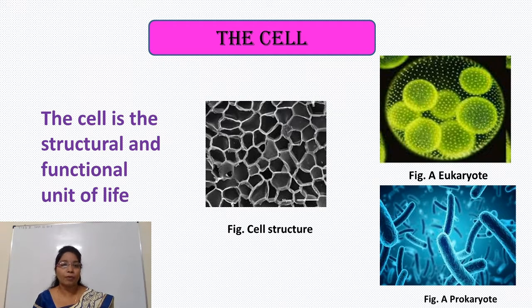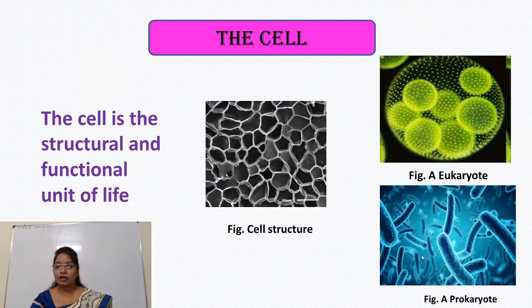Another photograph is of a prokaryotic cell. Prokaryotic means, pro means primitive and karyon means nucleus. So the organisms which contain a primitive nucleus are called prokaryotic organisms. The well-known example of prokaryotic organisms is bacteria.